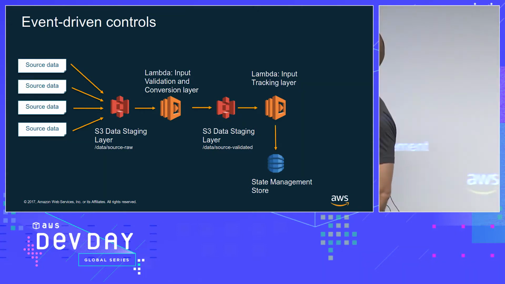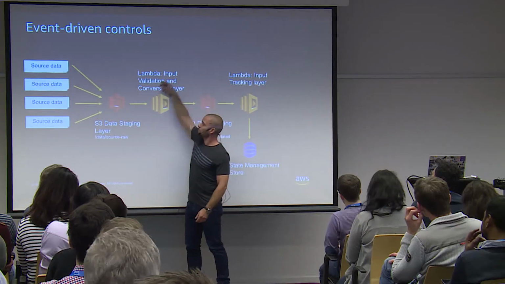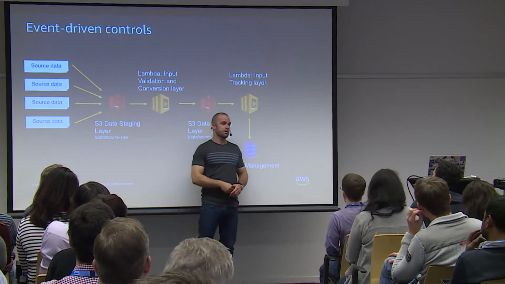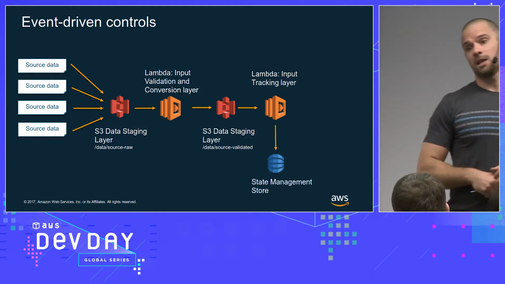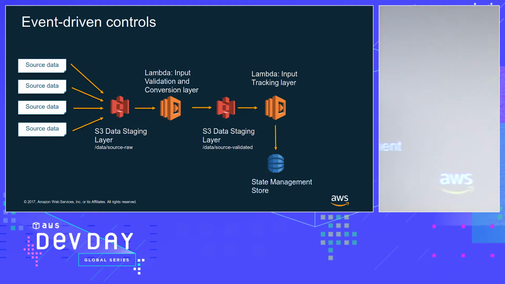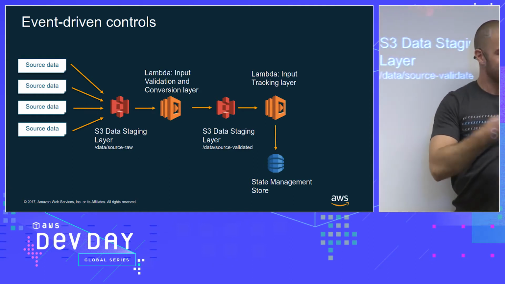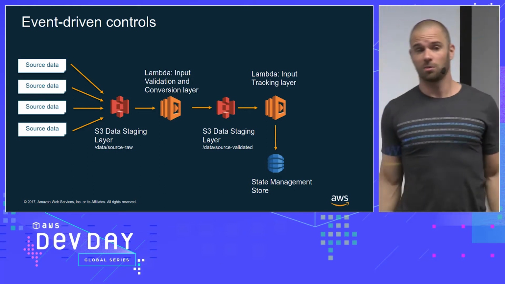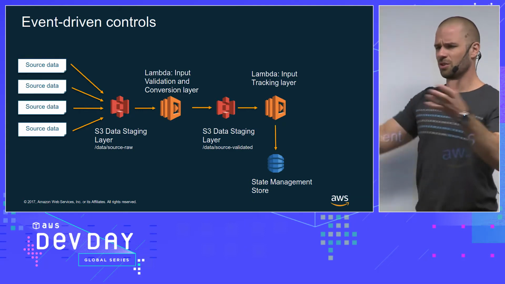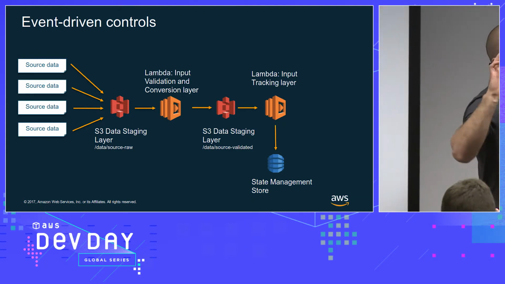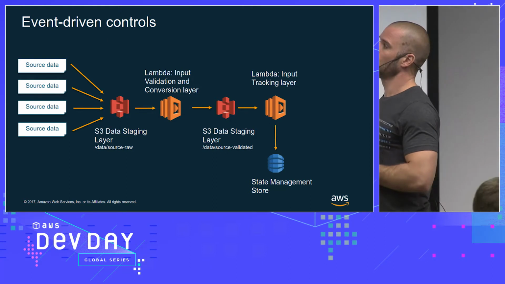Say, for example, I upload JSON files, and then you would have your system querying the JSON file directly on the S3 bucket. There are a lot of moments where you might have malformed JSON data, and that will crash the systems, right? So a very good use case is that for each of the JSON objects pushed into S3, you have a validation layer that makes sure your JSON object is well formed, so that it doesn't crash the rest of the system. Or you can do computation, combine objects, change the format. So this is a very important pattern used by an overwhelming number of customers on AWS.